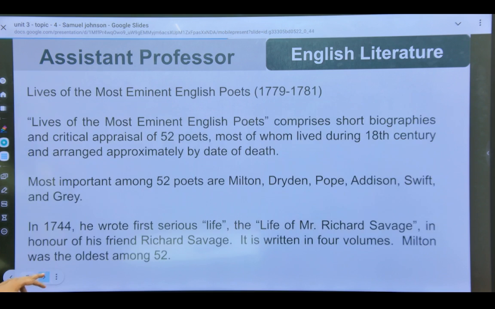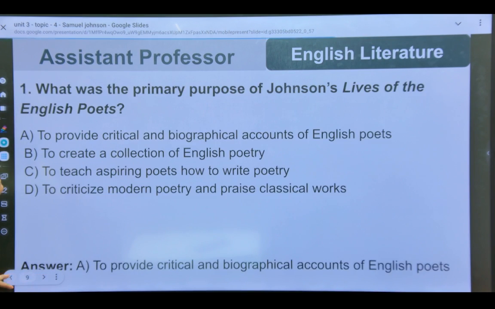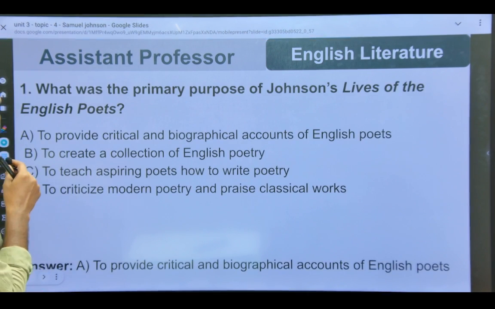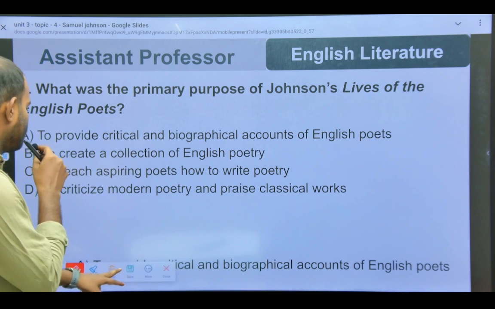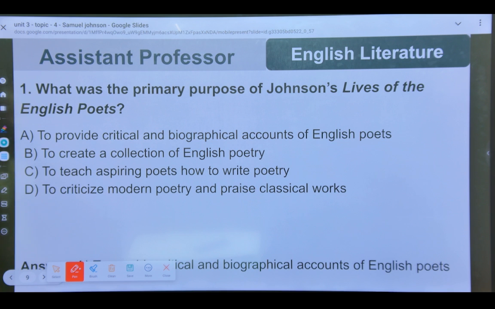Okay, so we have the first question here. What was the primary purpose of Johnson's Lives of the English Poets? To provide critical and biographical accounts of English poets, to create a collection of English poetry, to teach aspiring poets how to write poetry, or to criticize modern poetry and praise classical works. The right answer is to provide critical and biographical accounts of English poets.